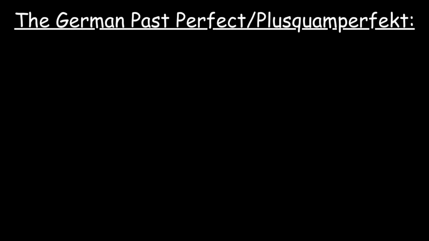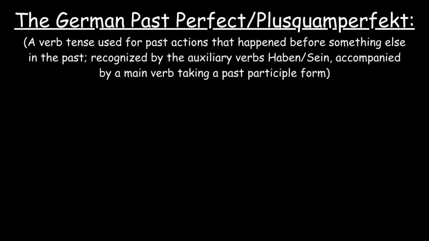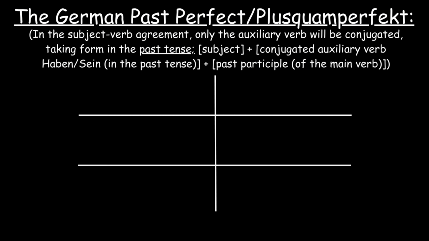The past perfect in German, also known as the Plusquamperfekt, is a verb tense used for past actions that happened before something else in the past. It's recognized by the auxiliary verbs haben or sein, and in the tense, the verbs are accompanied by a main verb which takes a past participle form similar to the present perfect. But in the subject-verb agreement, only the auxiliary verb will be conjugated, taking form in the past tense. The past participle of the main verb remains the same no matter what the subject is.